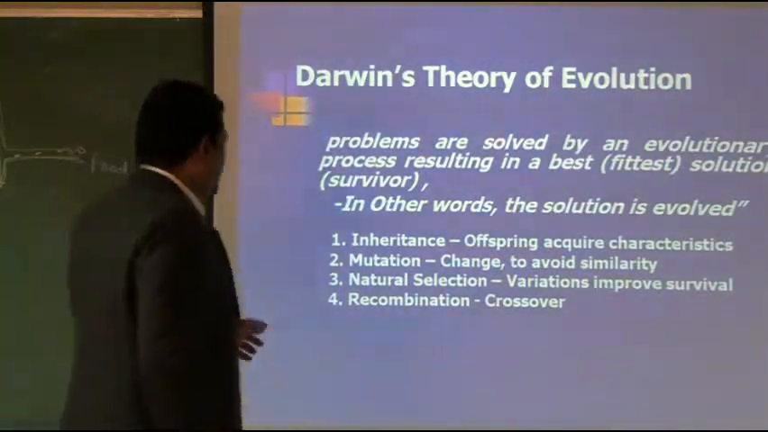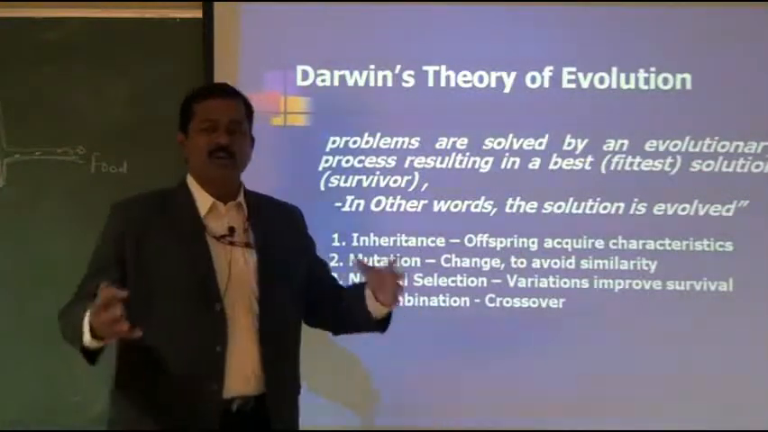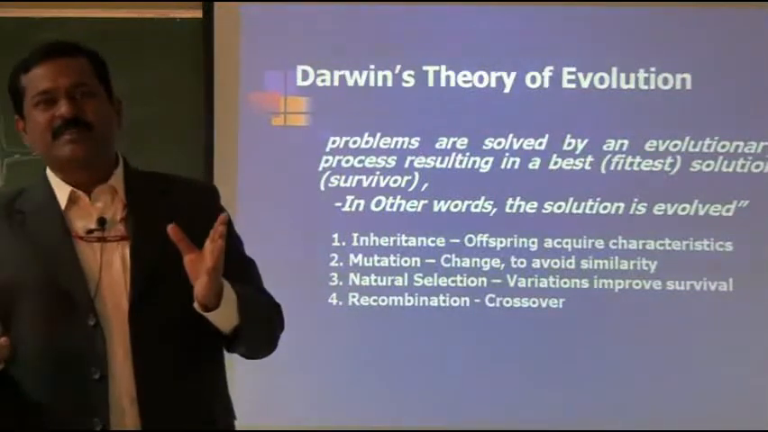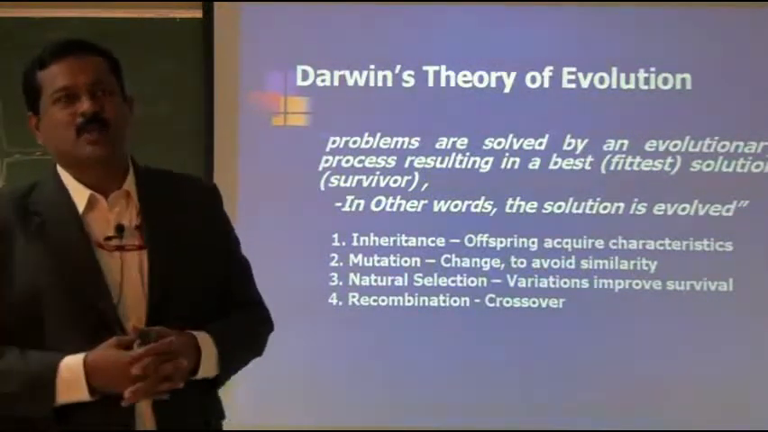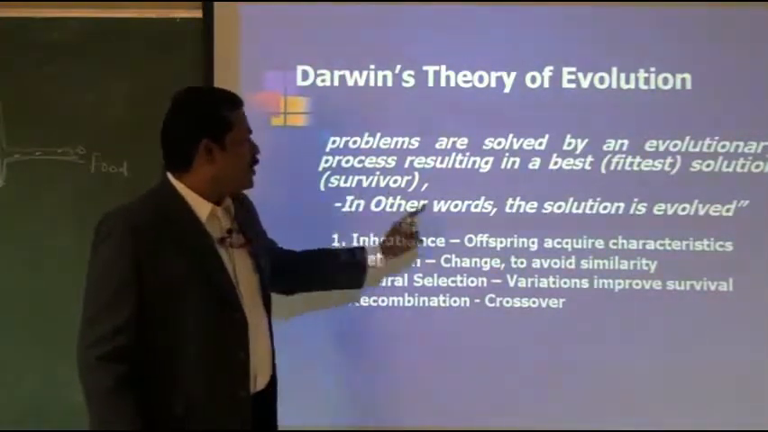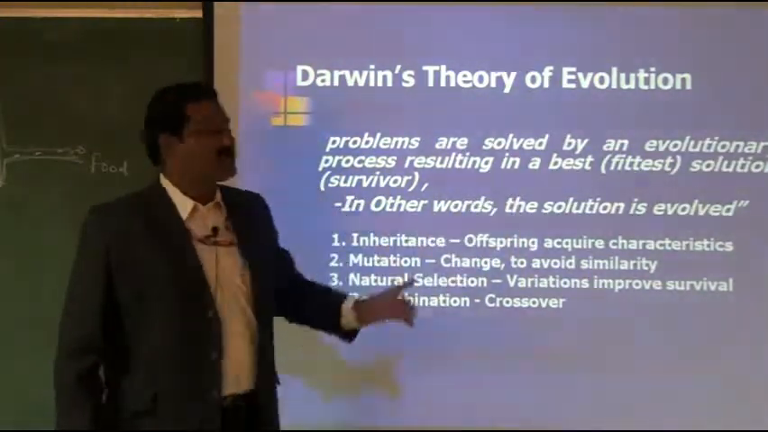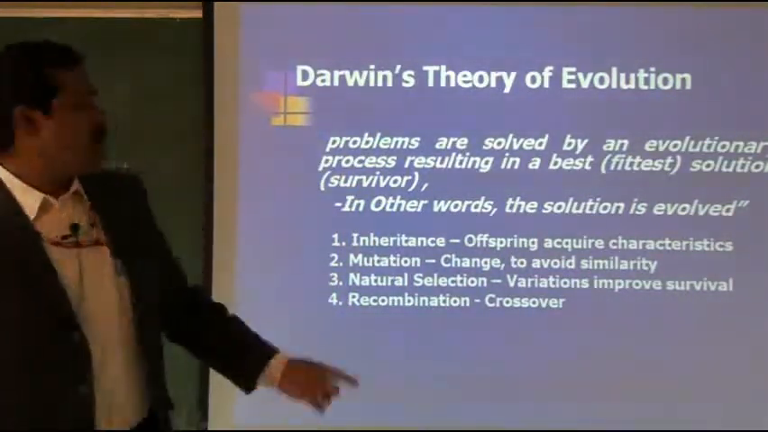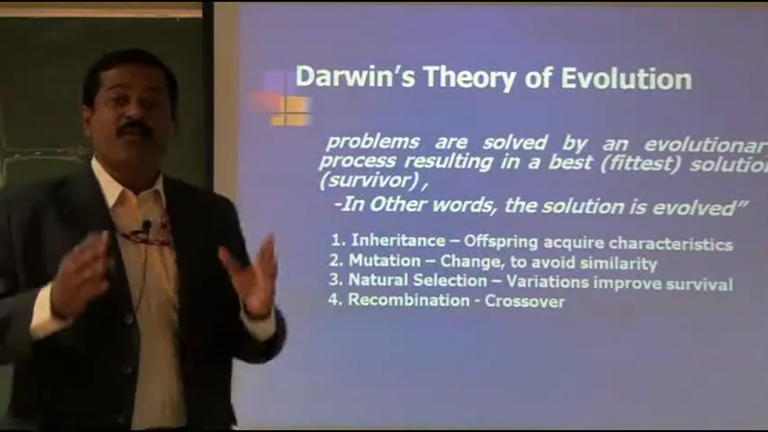That's right. Then recombination or crossover, that's nothing but interchanging of genes between the parents, that's called crossover. So by these 4 ways, okay, the solution gets evolved. That's what Darwin's theory says. How are solutions evolved? Because of these 4 biological phenomena.